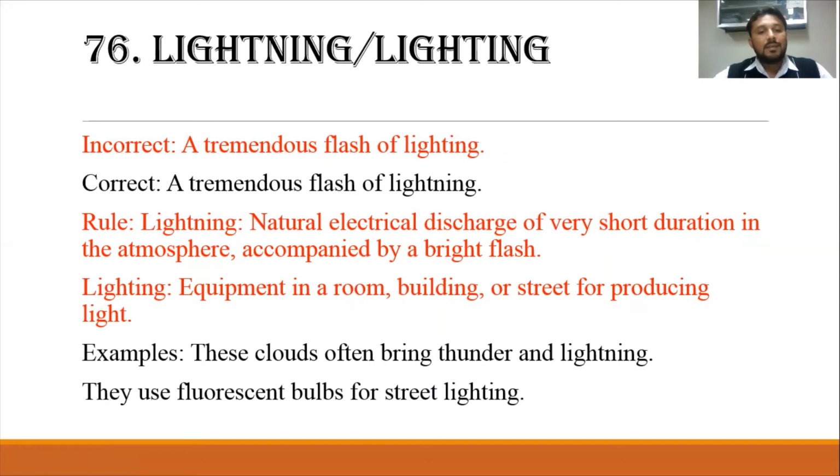Examples: these clouds often bring thunder and lightning. They use fluorescent bulbs for street lighting. So when it is a natural electrical discharge, we use lightning. When it is made by people or human beings, we use lighting.